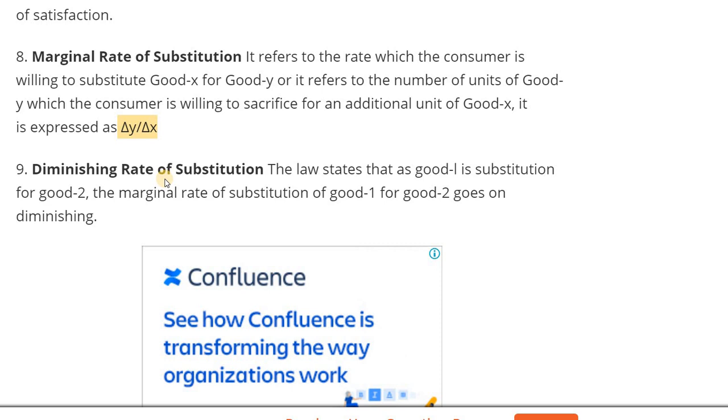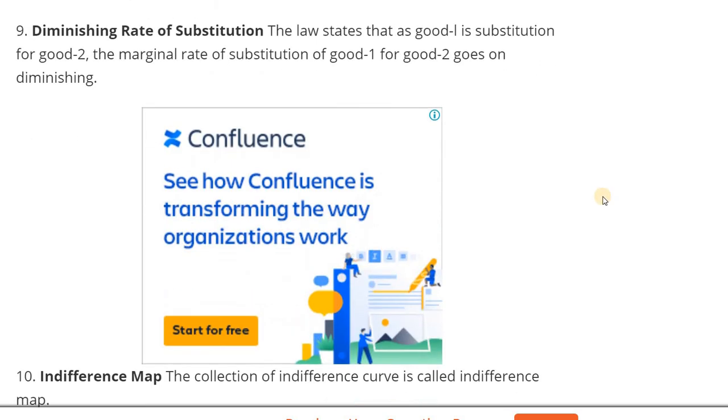Because when we are consuming more and more, it will diminish automatically.